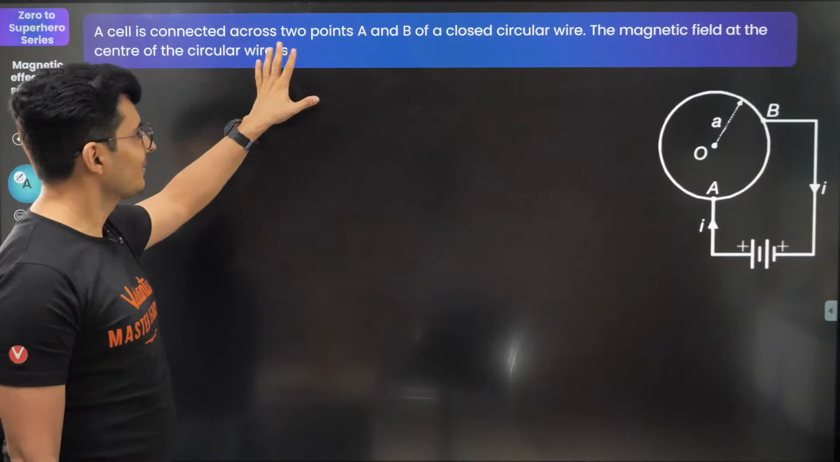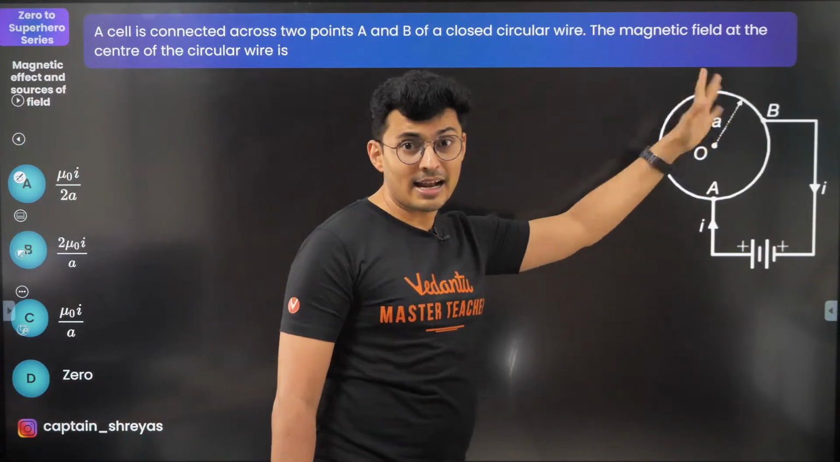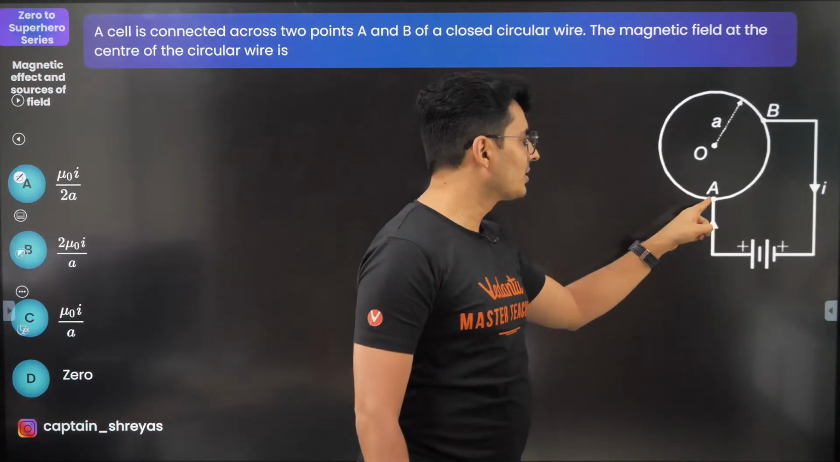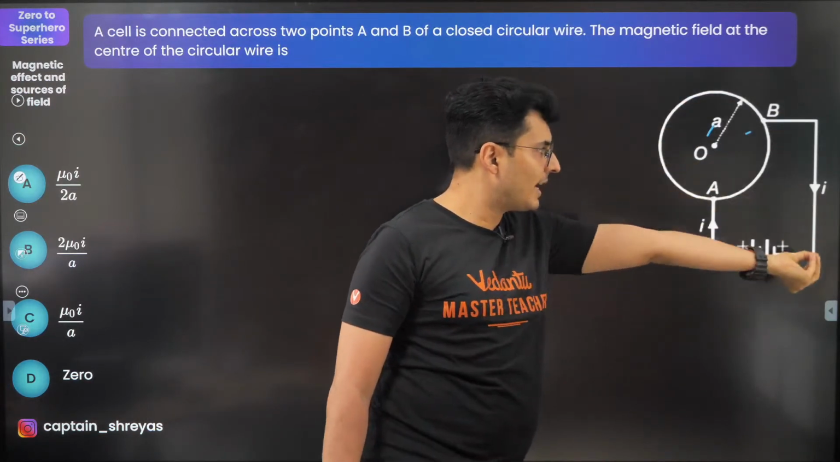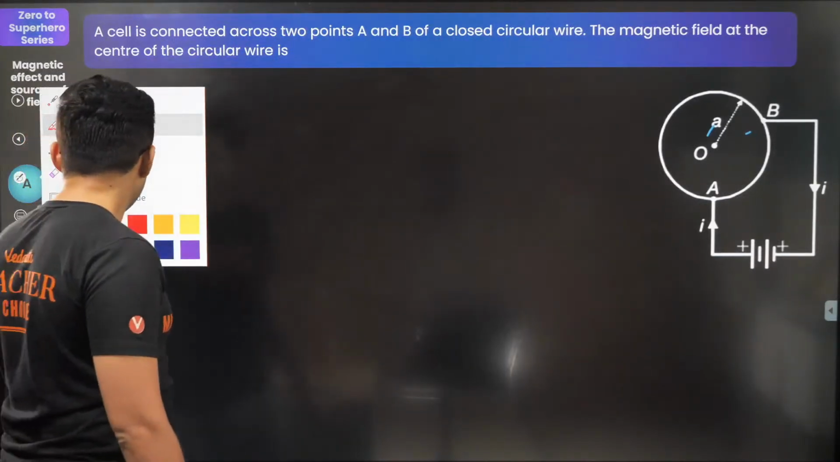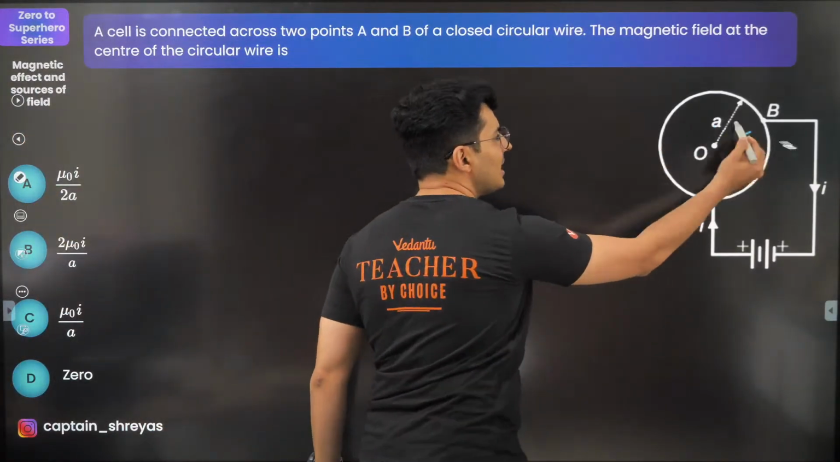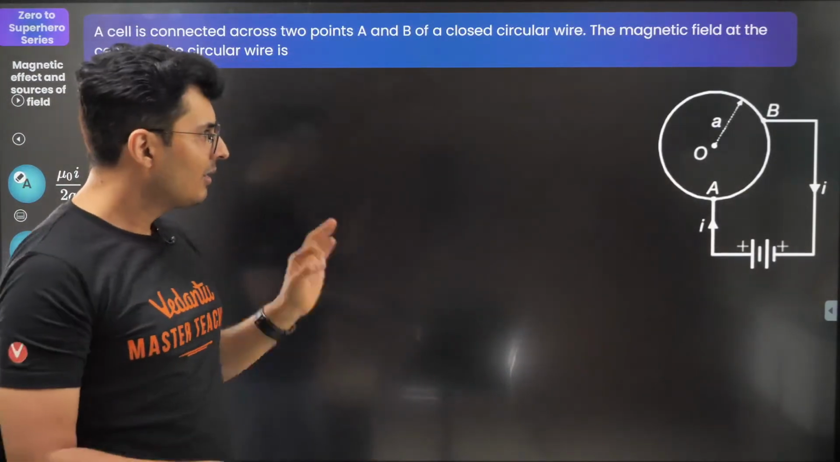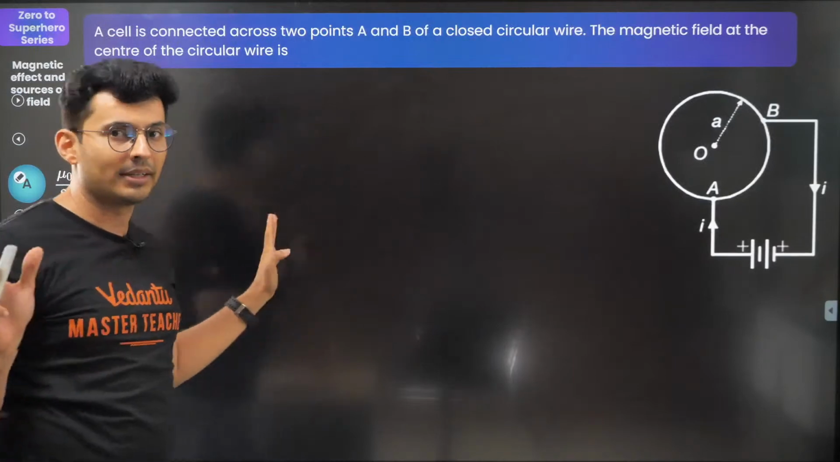Oh, beautiful question. There are 2 points, A and B, random points. There is a loop, there is a battery, current goes, spreads, comes back over here. The question is, what is the magnetic field at the center? This is also a very common question in JEE Mains and other competitive exams, be it CETs and BITSAT. Very standard question. You should know it.